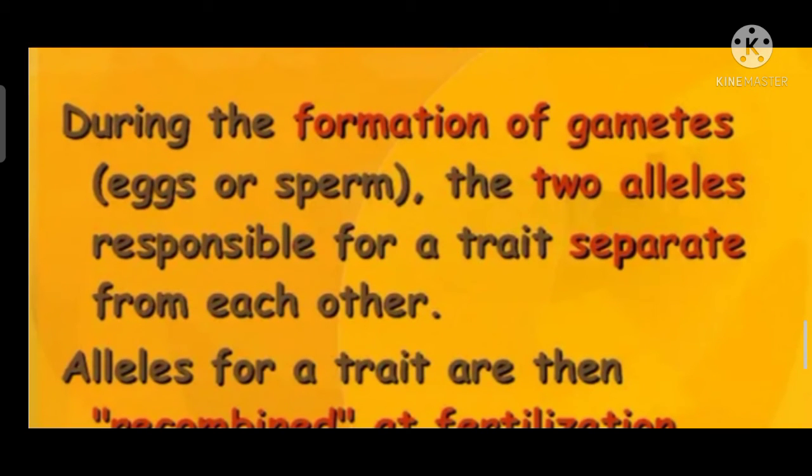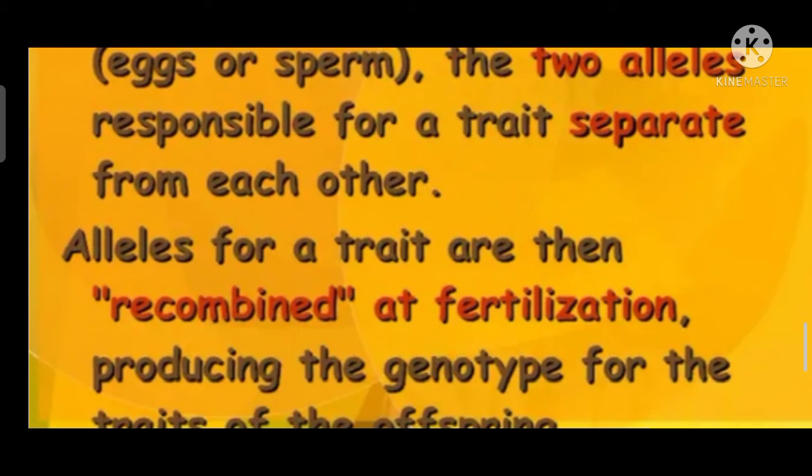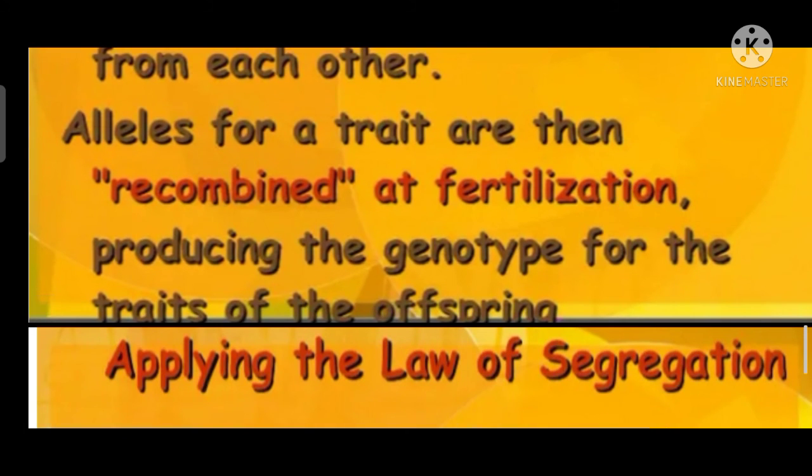Law of segregation. During the formation of gametes, the pair of alleles separate or segregate, from the word segregation, meaning separate. Then randomly, gametes receive one allele or the other. So the law of segregation says that during the formation of gametes, eggs or sperm, the two alleles responsible for a trait separate from each other. Alleles for a trait are then recombined at fertilization, producing the genotype for traits of the offspring.